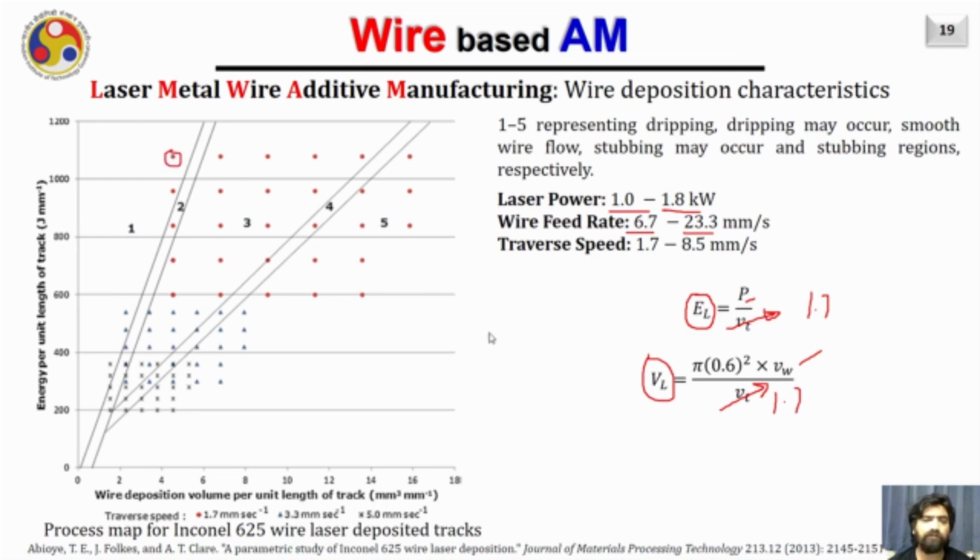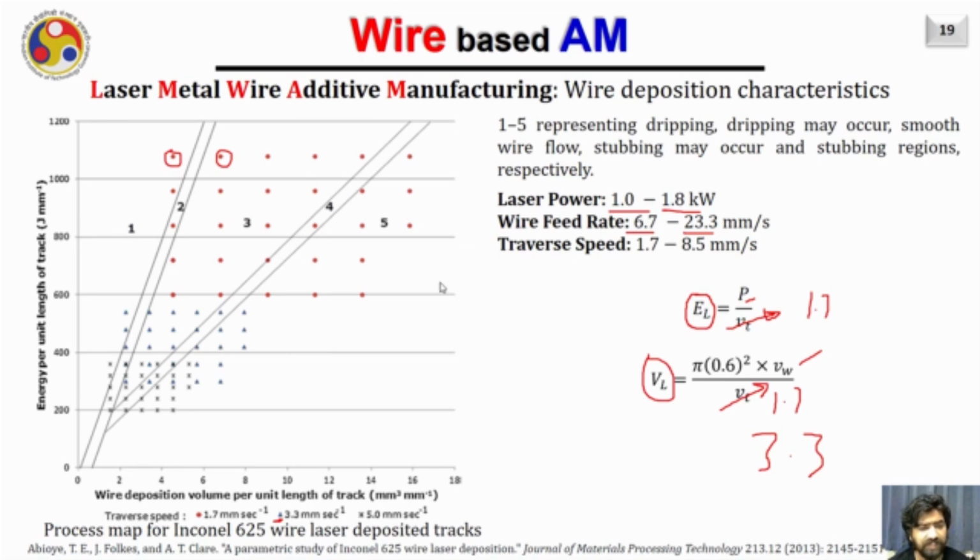And we will observe the wire and the deposited track visually, and if it is found to be drip transfer, we will mark it as drip transfer, and if it is smooth transfer, we will mark it as smooth transfer. Like this, we plot each and every data point corresponding to the range. This blue colored triangle data corresponds to when the value of Vt is 3.3 mm per second, and this cross mark corresponds to when the traverse speed is 5 mm per second.